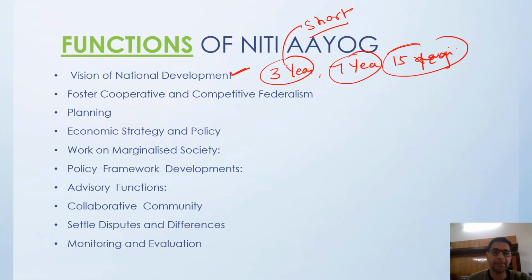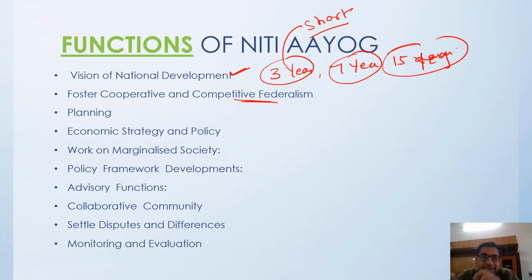This will help in fostering cooperative and competitive federalism among the states. States will compete with each other, as the government is creating an environment where each state competes with the others. It will also help in proper planning of resources.